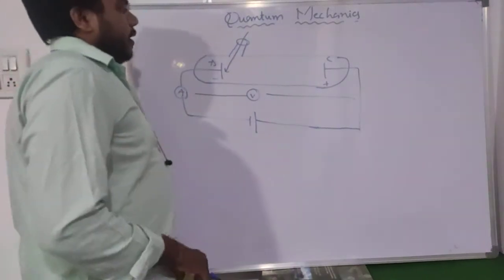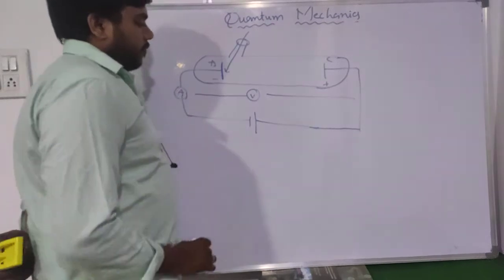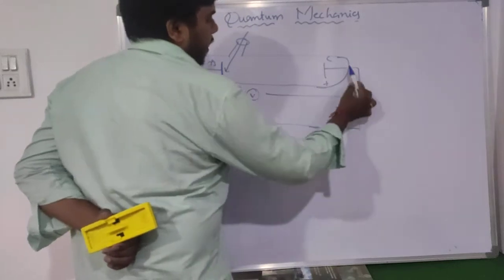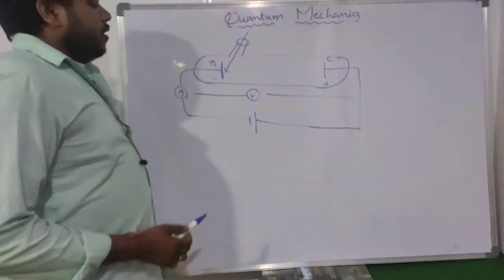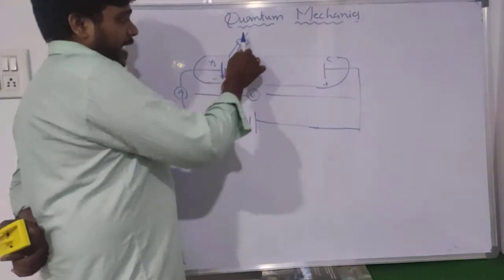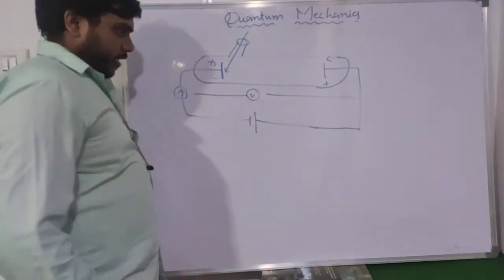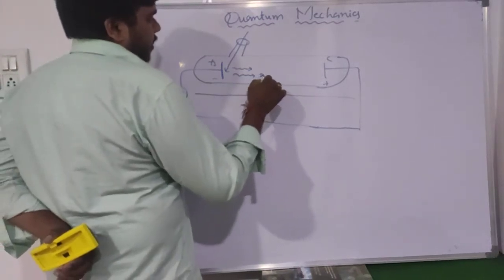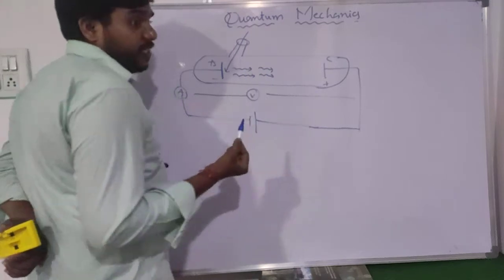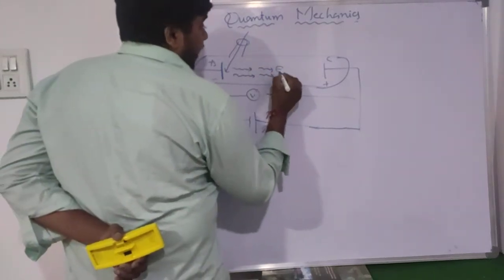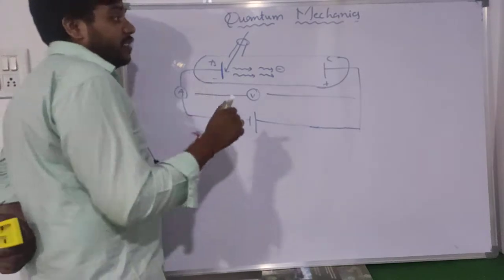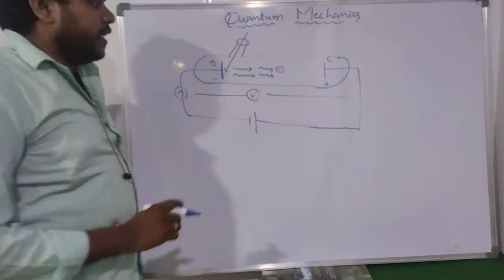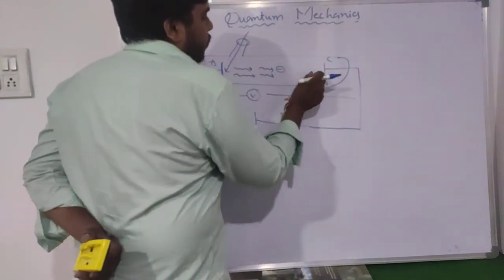Once you observe here, for example, this is a photosensitive metal. The negative terminal of the battery is connected to this anode and the positive terminal of the battery is connected to the cathode. Then what happens: whenever the light is incident on this anode or photosensitive metal, the electrons are ejected. These electrons carry a negative charge. Negative charges are always attracted by the positive charge, the cathode. So all these liberated electrons move towards this cathode.